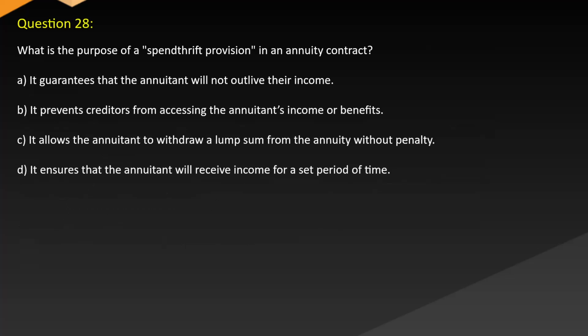Question 20. What is the purpose of a spendthrift provision in an annuity contract? A. It guarantees that the annuitant will not outlive their income. B. It prevents creditors from accessing the annuitant's income or benefits. C. It allows the annuitant to withdraw a lump sum from the annuity without penalty. D. It ensures that the annuitant will receive income for a set period of time.